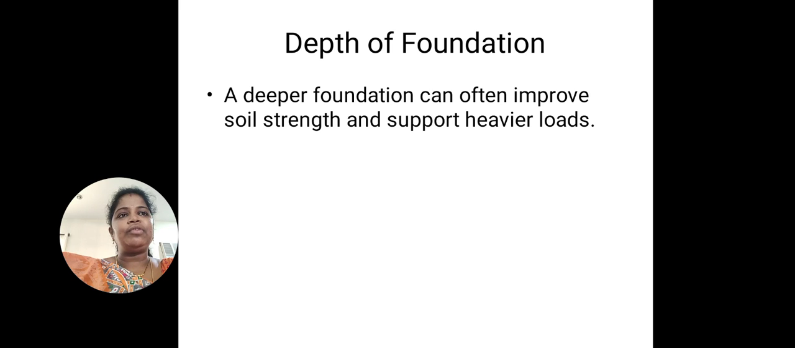Depth of the foundation is one more factor that affects the bearing capacity. As the foundation is deeper, that can improve soil strength and also support heavier loads. So a deeper foundation can often improve soil strength and support heavier loads.